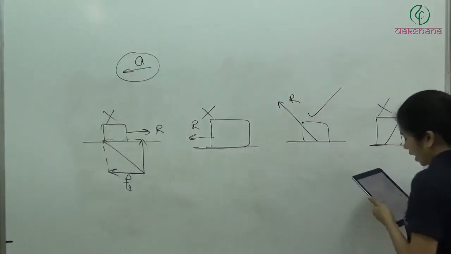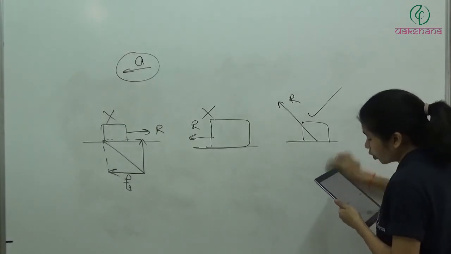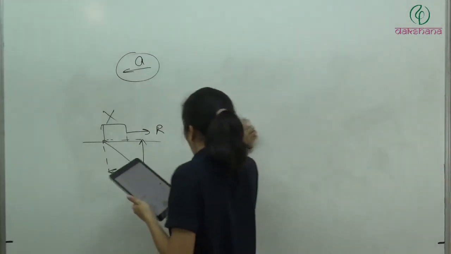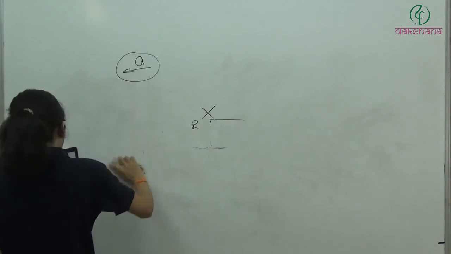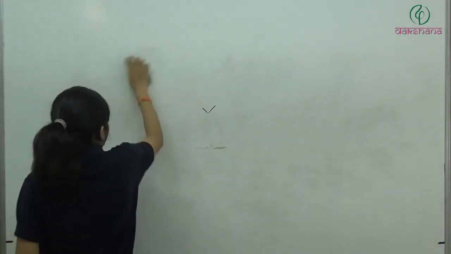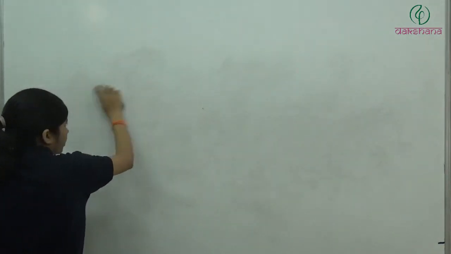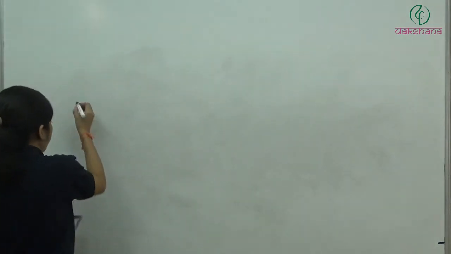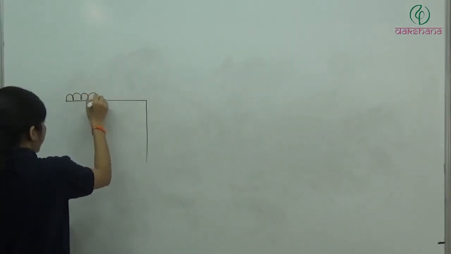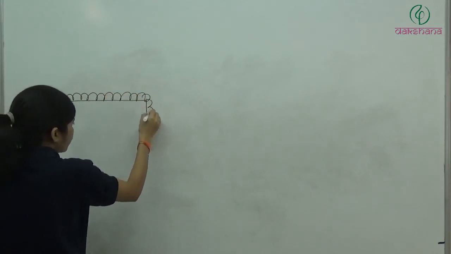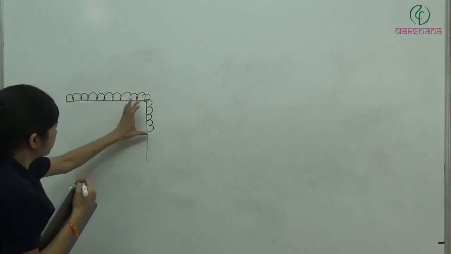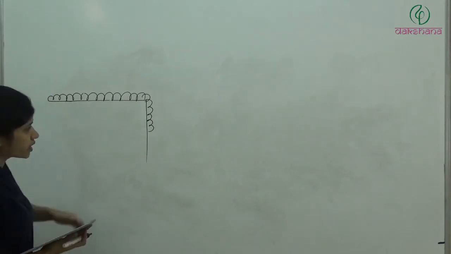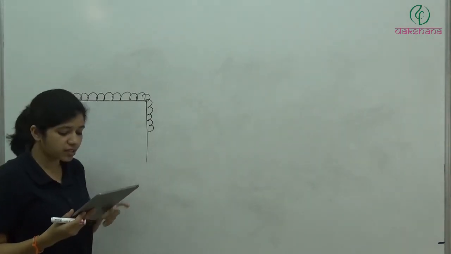A rope lies on a table so that part of it lies over, some part of it is out of the table. The rope begins to slide when the length of the hanging part is 25% of the entire length. Let's say this is the length of the rope and this is 1/4 of it. So when 25% of the rope is hanging, at that instant it starts sliding down.